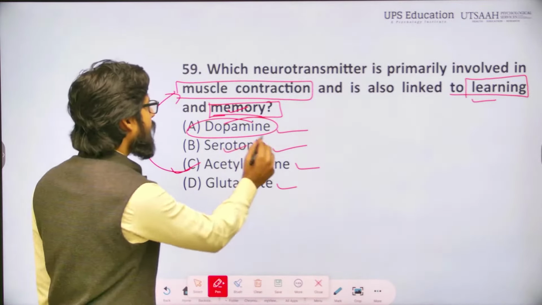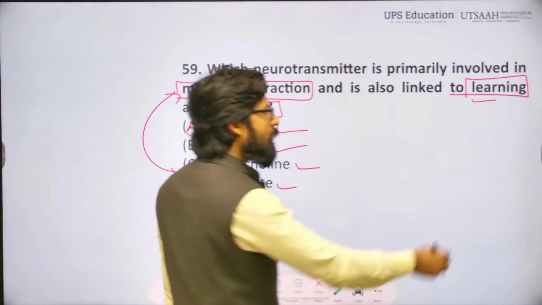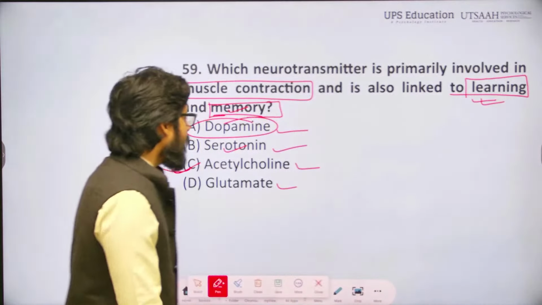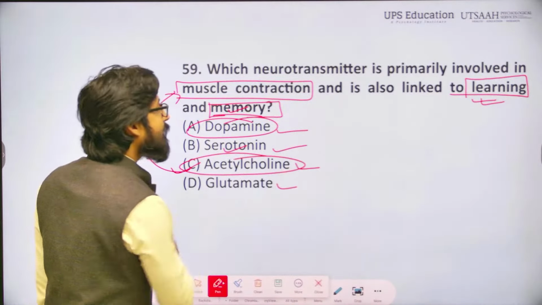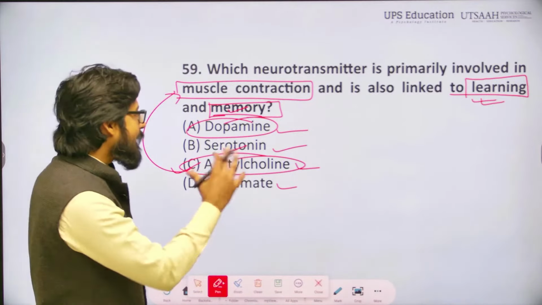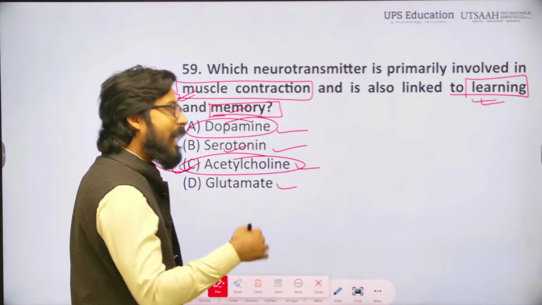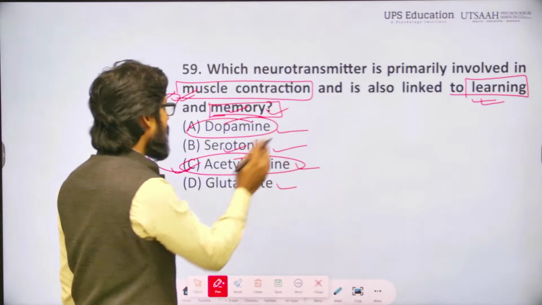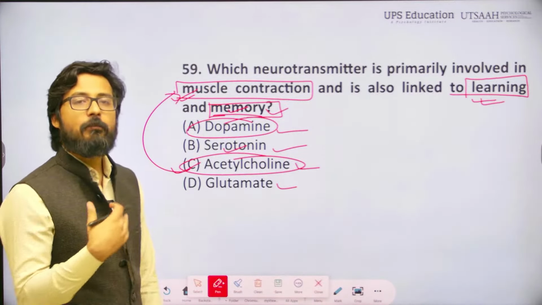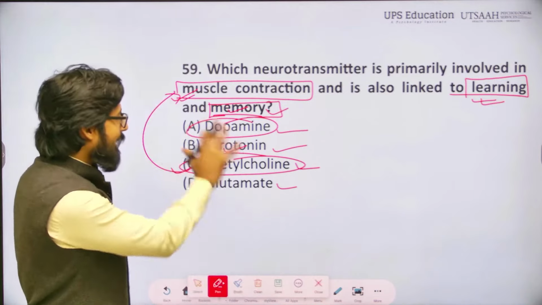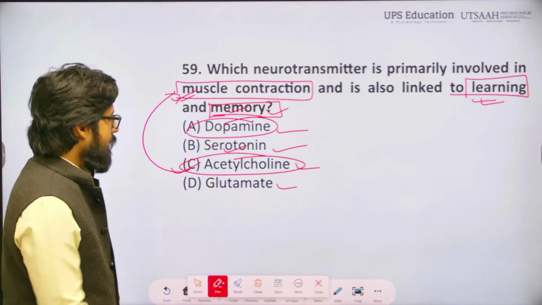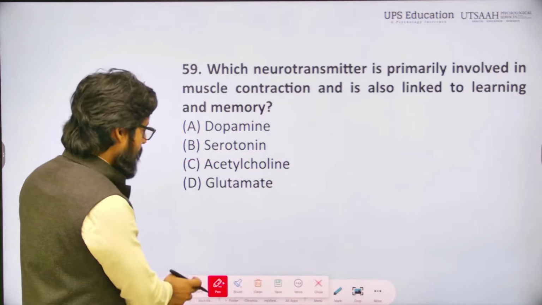When we talk about serotonin playing an important role in learning, we cannot deny it. But when we talk about acetylcholine, there is more evidence that acetylcholine is primarily involved in muscle contraction as well as learning and memory. So acetylcholine is closer in comparison to the other options. That's why acetylcholine will be the right answer.